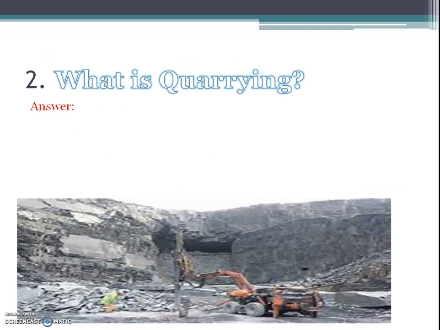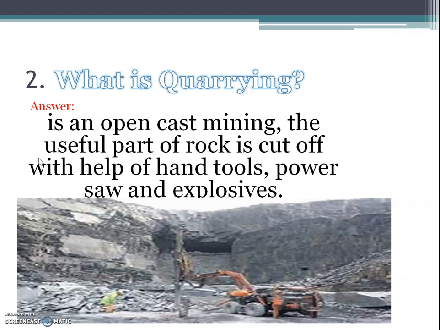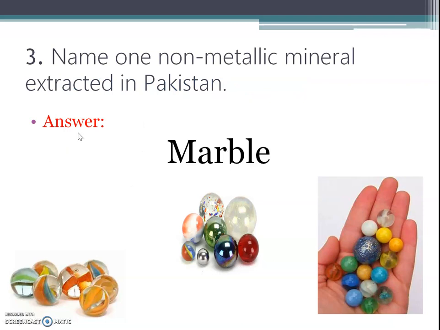Number 2 question, what is quarrying? So the answer is quarrying is an open cast mining. The useful part of rock is cut off with help of hand tools, parsa and explosives. Number 3, name one non-metallic mineral extracted in Pakistan. Answer is marble.